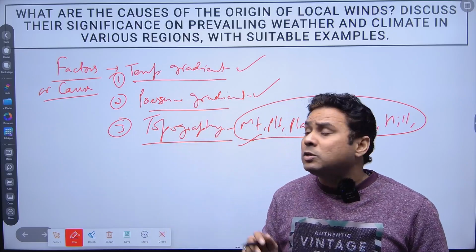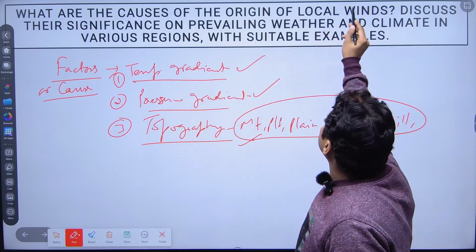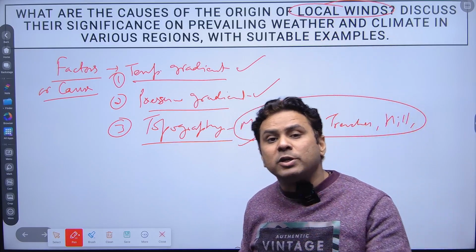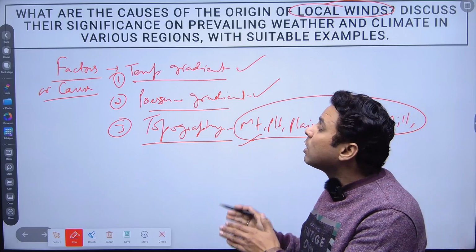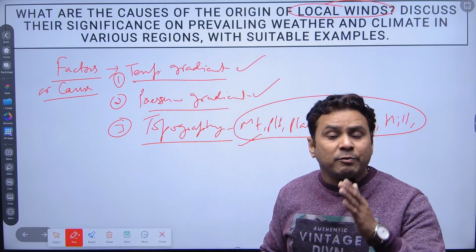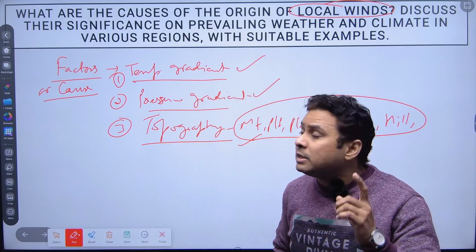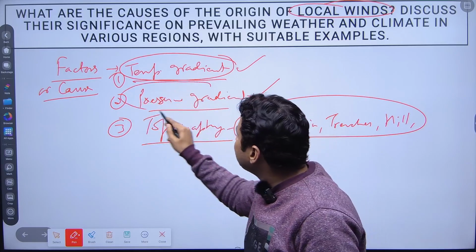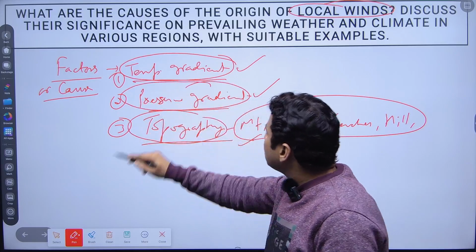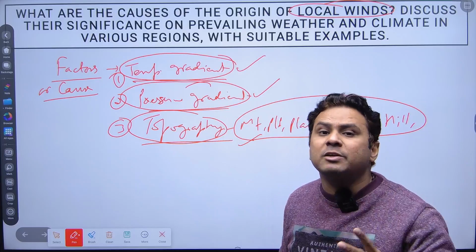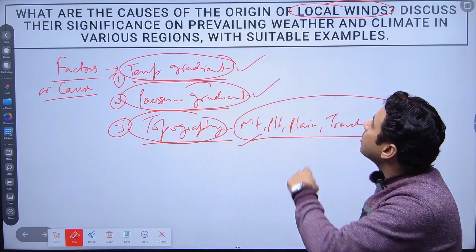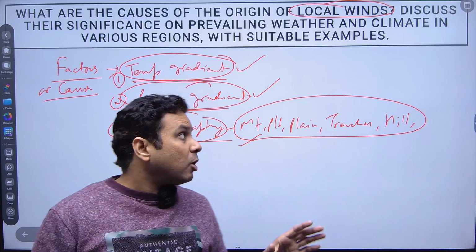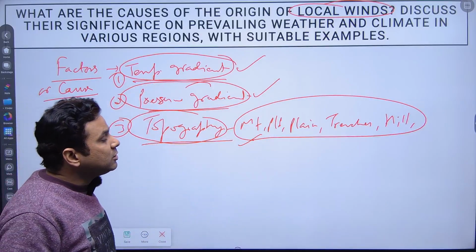So here the question which has been asked is about local winds, which are actually generated by local factors. When we talk about local factors, these are the localized temperature gradient, localized pressure gradient, and the localized topography. So these are the three major factors responsible for the making of local winds, right? I think you have got the gist of this question.